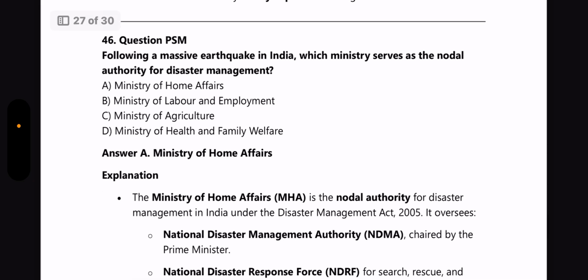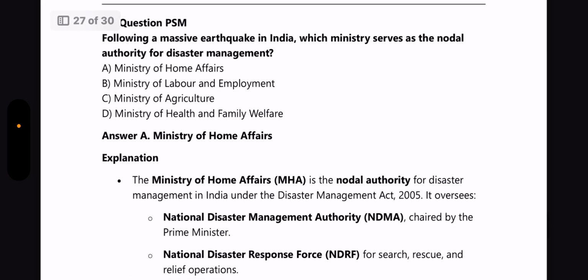Next question from PSM. Following a massive earthquake in India, which ministry serves as the nodal authority for disaster management? Answer: Ministry of Home Affairs. Again, a direct question. Please learn.